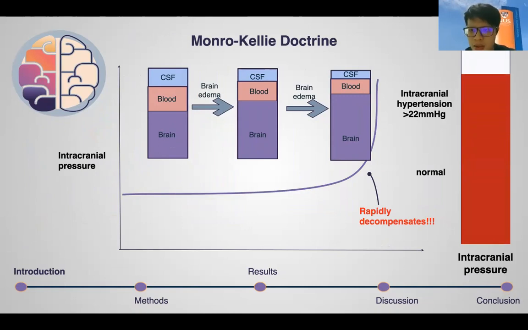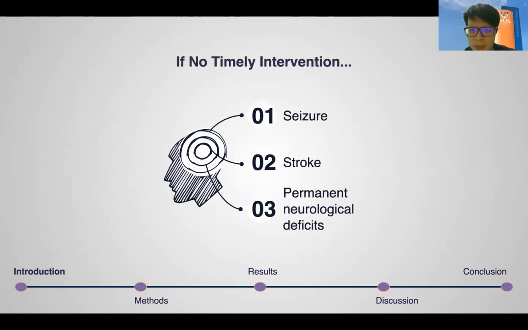Not noticing the subtle changes in the different parameters, Joe's ICP suddenly rockets. Without timely intervention, Joe starts to decompensate quickly. With high ICP or intracranial hypertension, Joe is at risk of rapidly developing devastating complications. How could we have done better? Our algorithm aims to make this a simple task to understand.